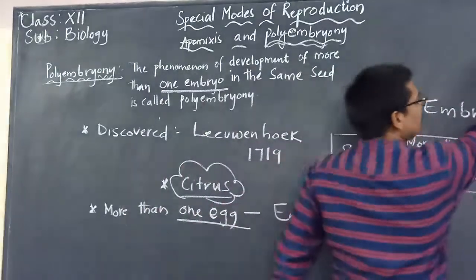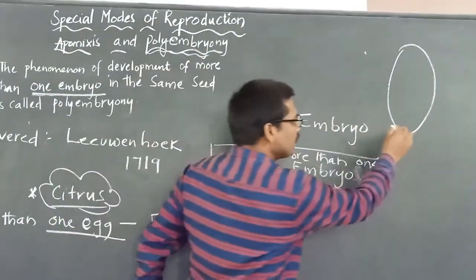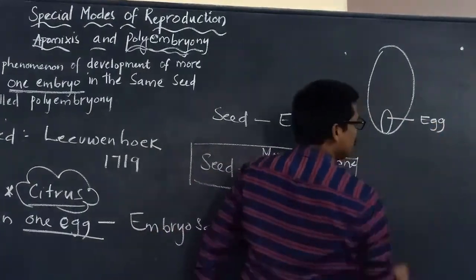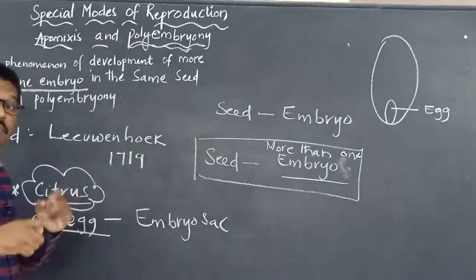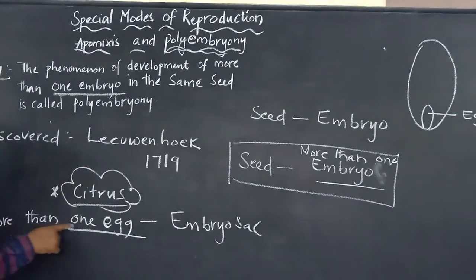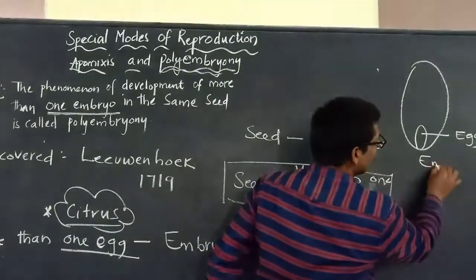Say suppose this is the embryo sac. We know that there will be only one egg, but here we are saying there may be more than one egg present in the embryo sac.